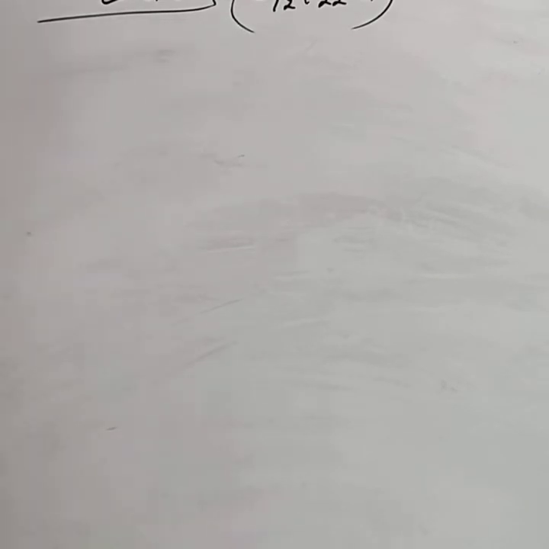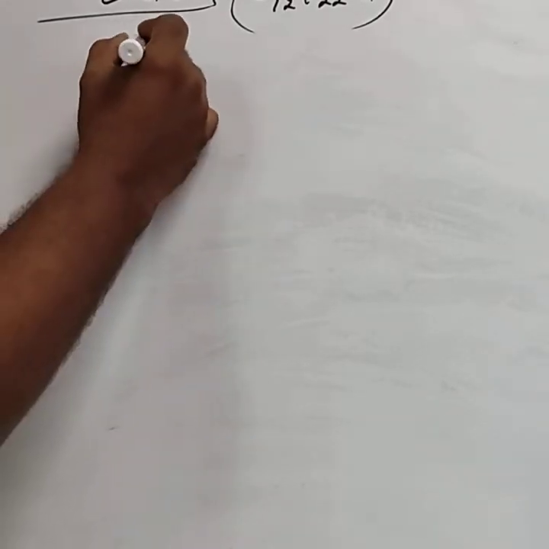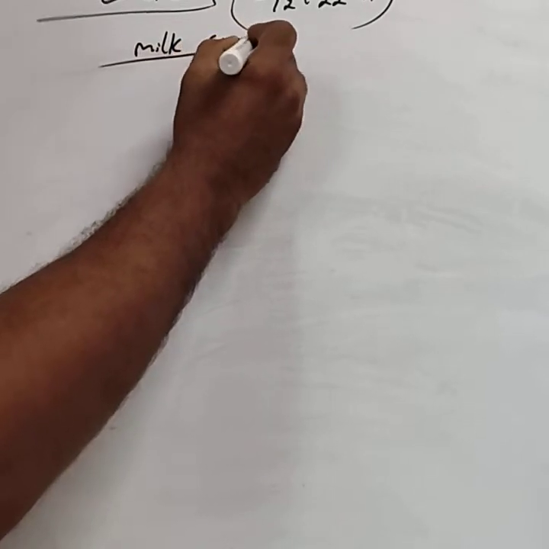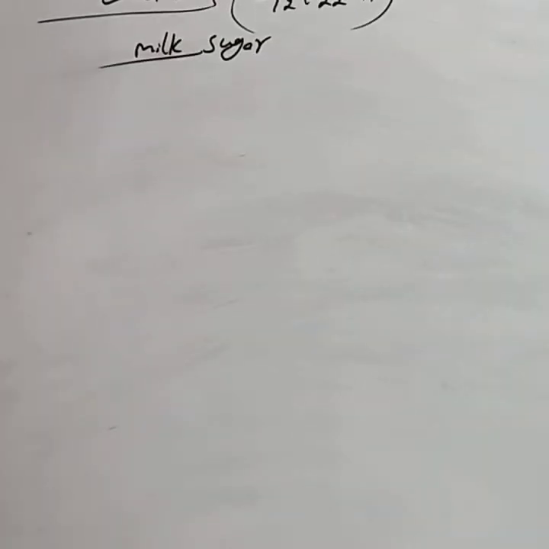It is a reducing sugar, mainly present in milk, and is called milk sugar. Glucose is called grape sugar. Fructose is called fruit sugar. Maltose is called malt sugar. Lactose is called milk sugar.